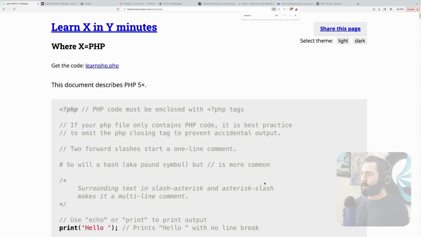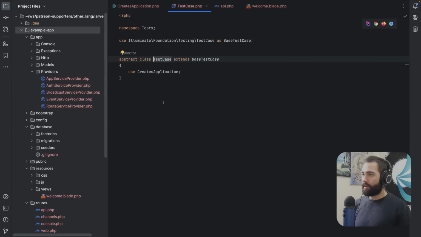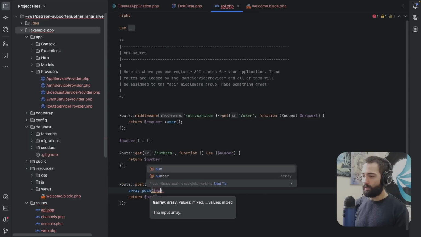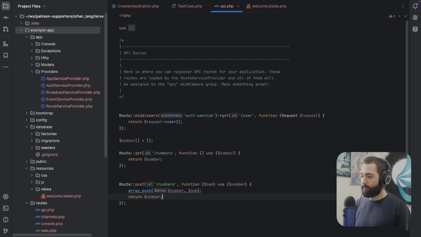Let's come back all the way over here. Add element to an associative array. Add an element to the end of an array. Interesting. Or array push. Okay. I get an array push somewhere over here. Let's say array push. We will have the number array, and I will apply the number over here, semicolon. Let's say just added over here.